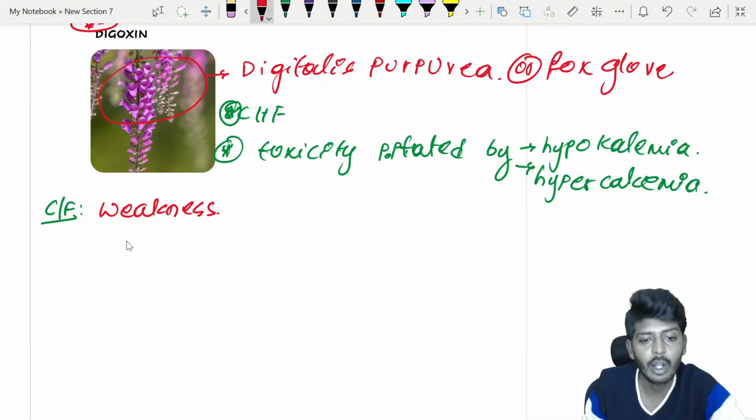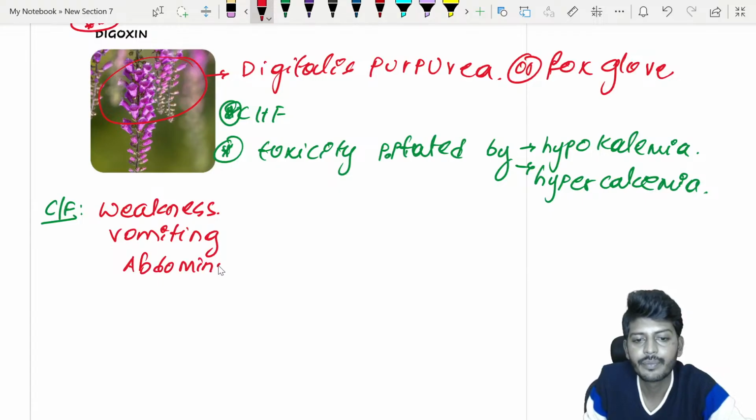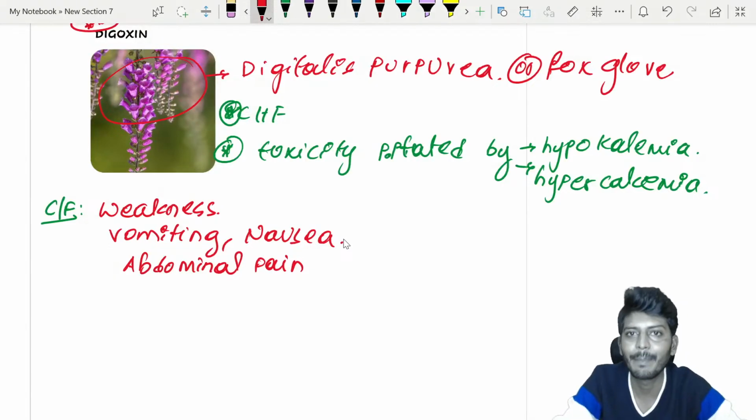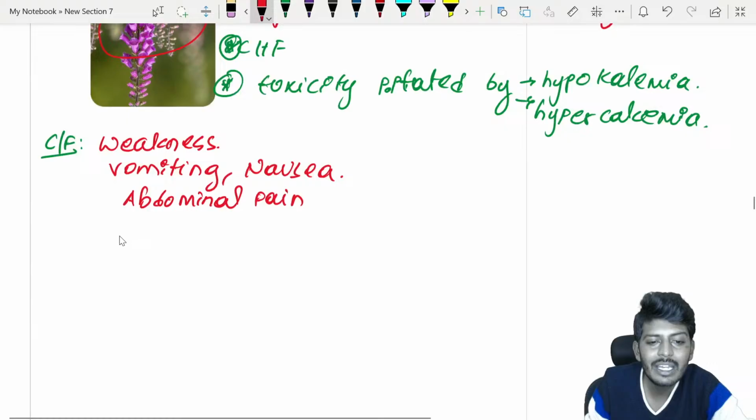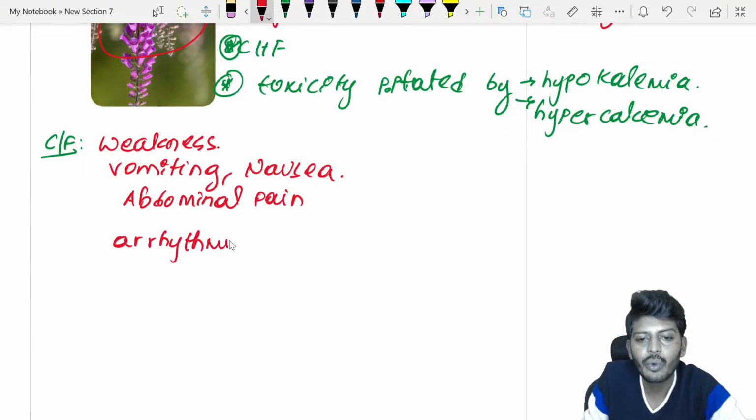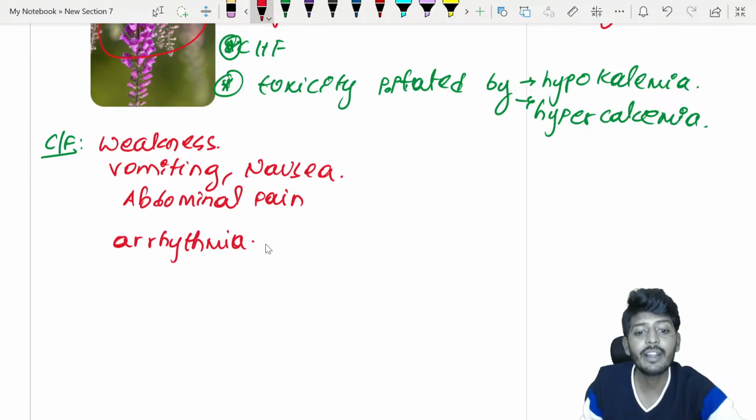Then the patient can also have vomiting, abdominal pain. Your favorite clinical feature, nausea and vomiting, can be present, abdominal pain can be present, but the most important factor is that it can lead to arrhythmias. What are the types of arrhythmia?